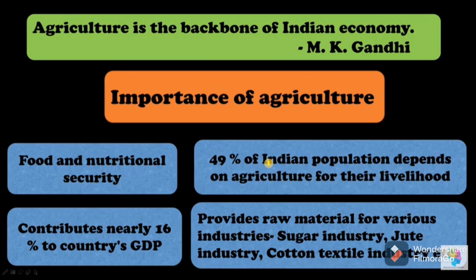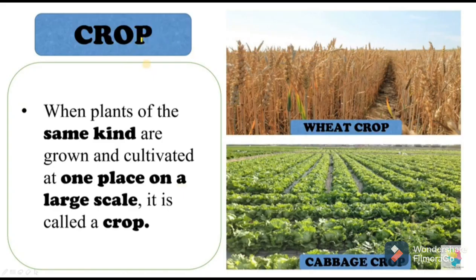Then what is a crop? When we are talking about agriculture, there is the word crop which is related to agriculture, and it is very important. What is meant by crop?